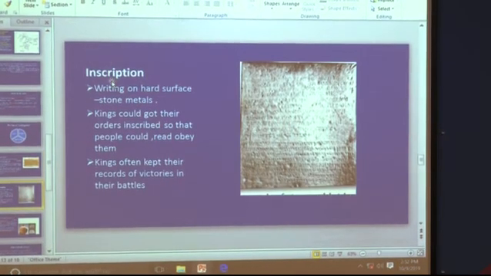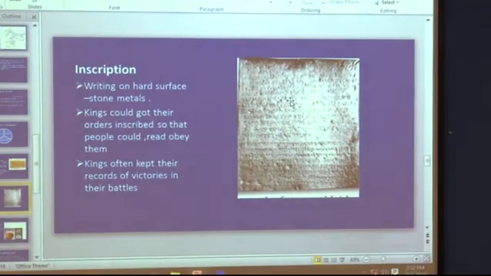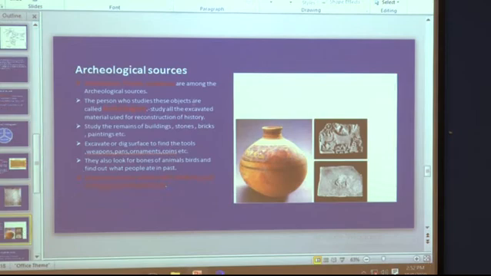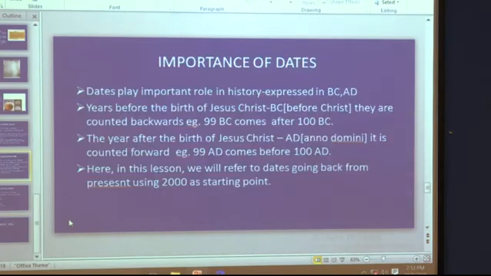Next one we have seen about the inscriptions. These are written on hard surfaces like coins, metals, stones, walls, pillars, etc. And kings, at that time, could keep the records of their victories on these inscriptions. And the third source was archaeological sources, that was found through pots, fossils, coins and sculptures, etc. Archaeologists used to study these objects, they used to excavate the materials used for reconstruction of history. And the historians were the scholars who studied the past by using these three sources.